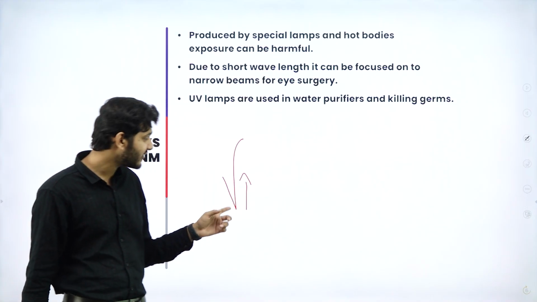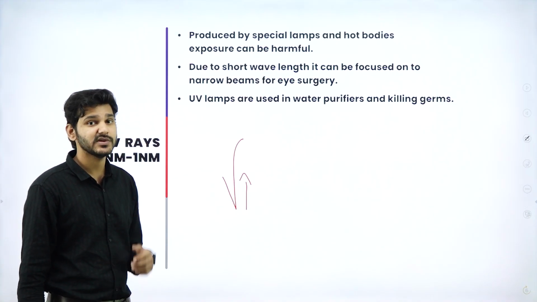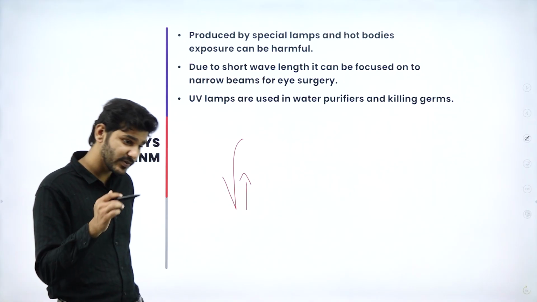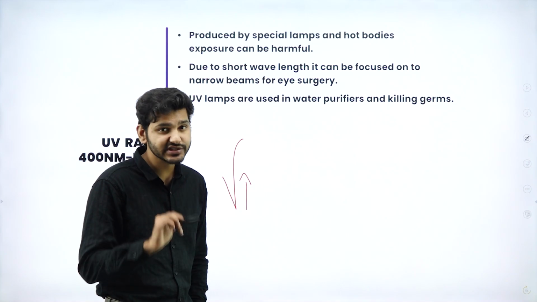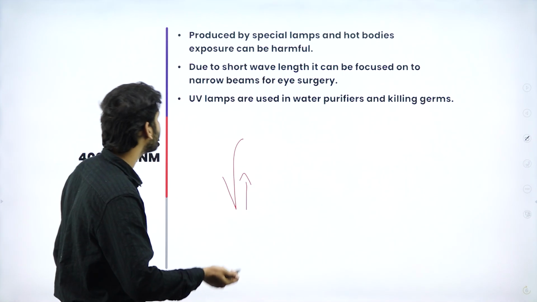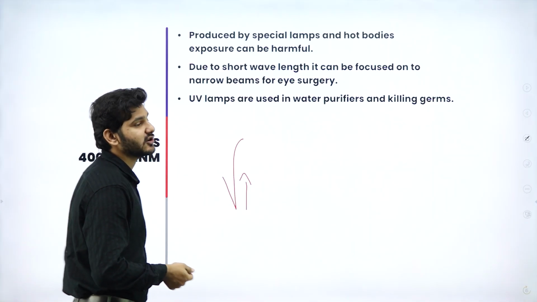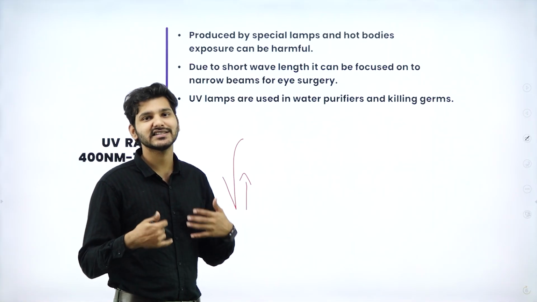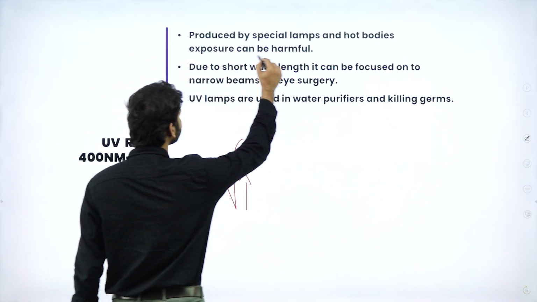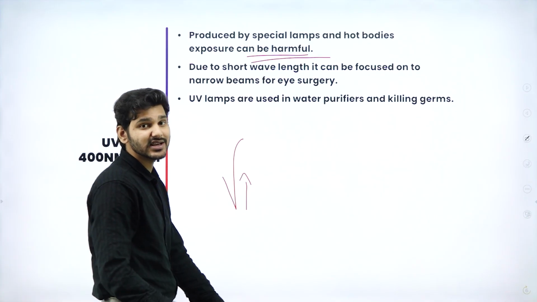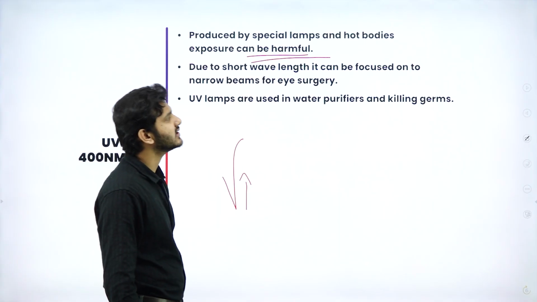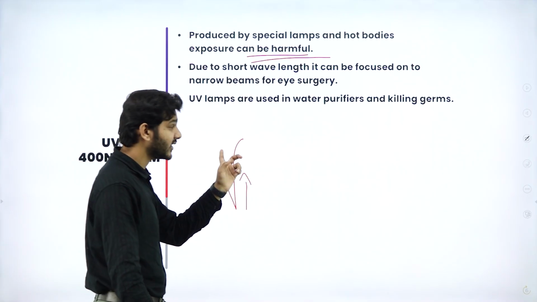That is because it has a higher frequency, which means it has a shorter wavelength. So it is damaging our skin. Because of that particular reason, we can use it as a weapon against the things we want to destroy. It is produced by special lamps, that is, you have UV lamps to attract flies and kill them, zap flies. Its exposure can be really harmful for us. It can even cause skin cancer known as melanoma. And again, due to short wavelength, since the wavelength is very low, the frequency is very high.